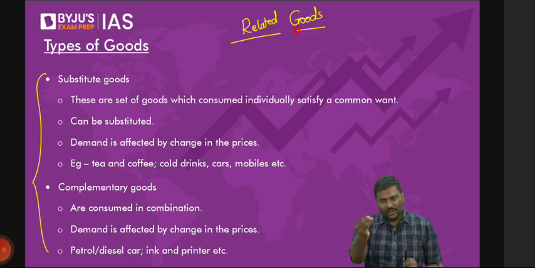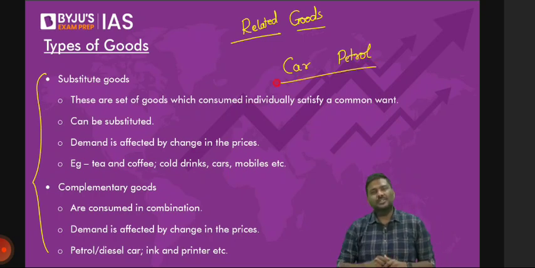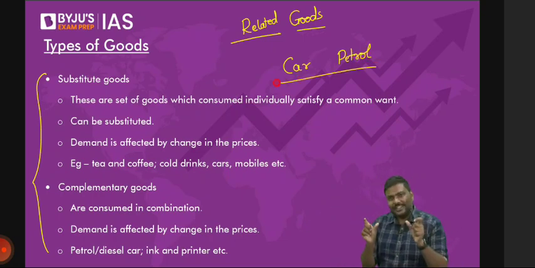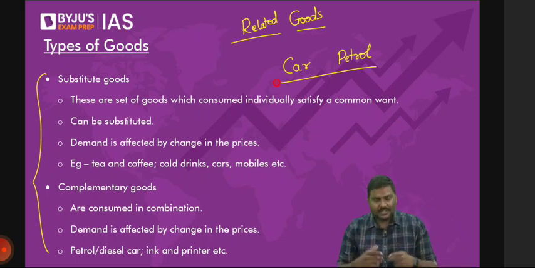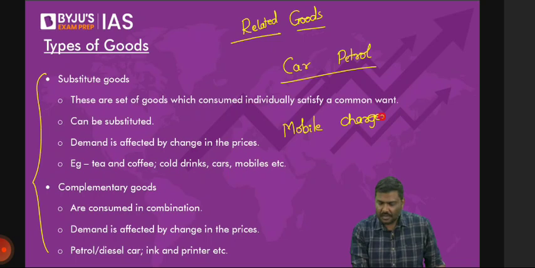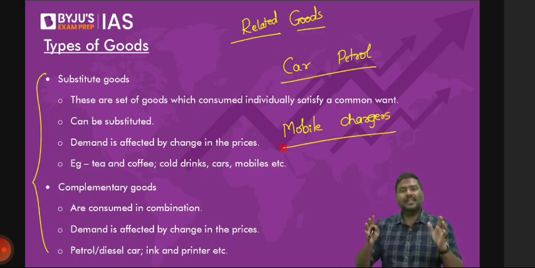Let me know. Car and petrol. Is the demand for both of the goods related or not? I'll give you examples one after the other. Don't worry. Car and petrol. Don't you think the demand for both of the goods is related? Of course, yes. I'll give you one more example. Mobile phones and chargers. Of course, yes. Both of them. Demand is there. I'll give you examples here. I'll come back to this.